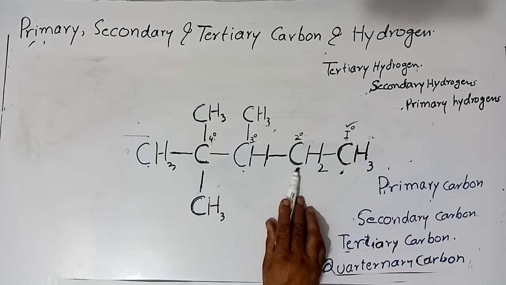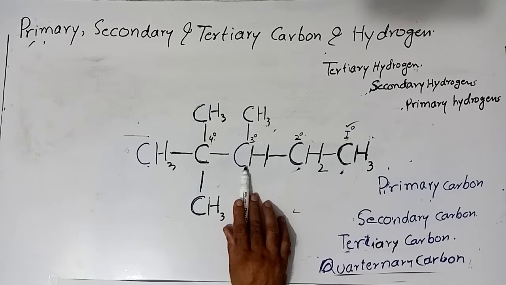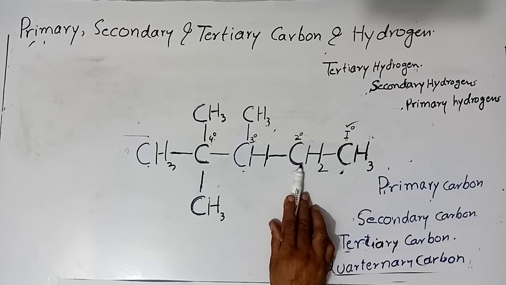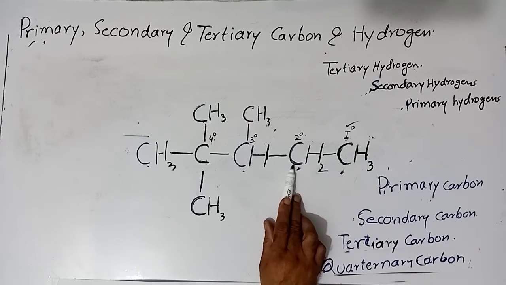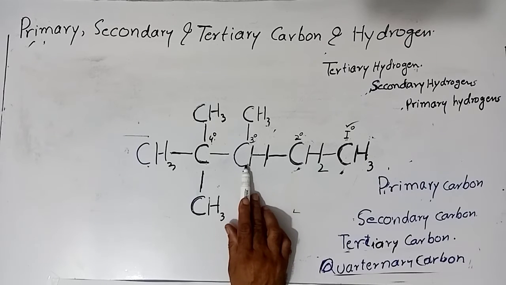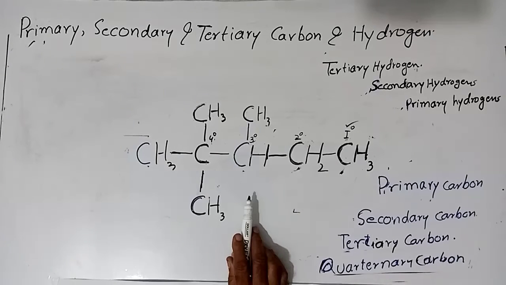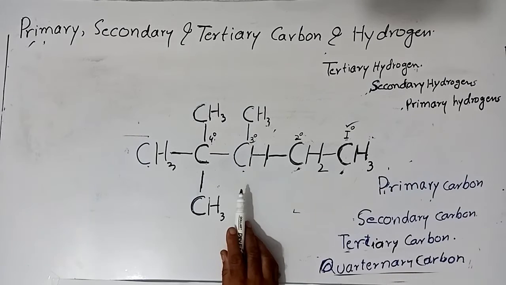And the second carbon that is attached to two other carbon atoms is called 2 degree carbons. And the third carbon that is attached to three other carbon atoms is called 3 degree carbon.